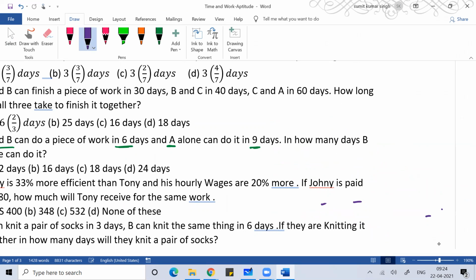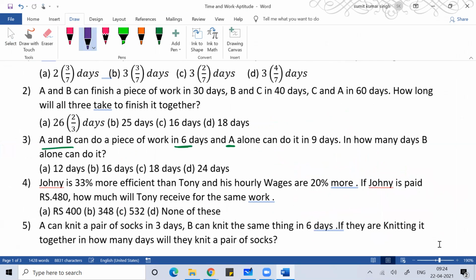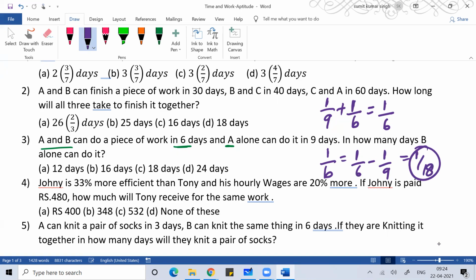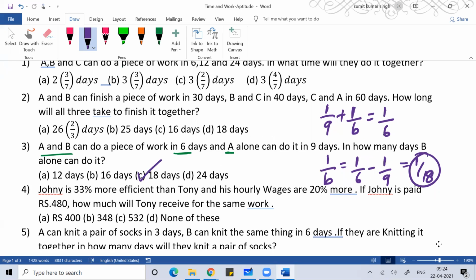What is mentioned in this question is that A can do the work in 9 days, and you have to find the number of days B can do the work. When they're working together, the work will get complete in 6 days. Find the value of B. 1 by B is 1 by 6 minus 1 by 9, so you get 1 by 18. So B in 1 day will do 1 by 18 part of it. So the total work B will complete in 18 days. You can solve by any way, you will get the same answer.